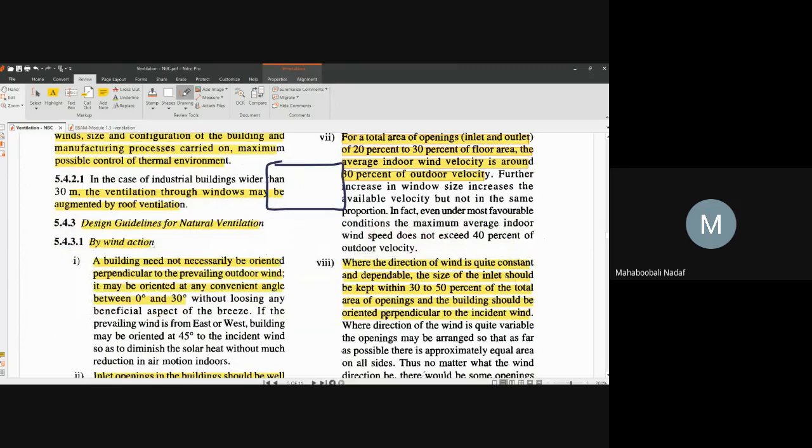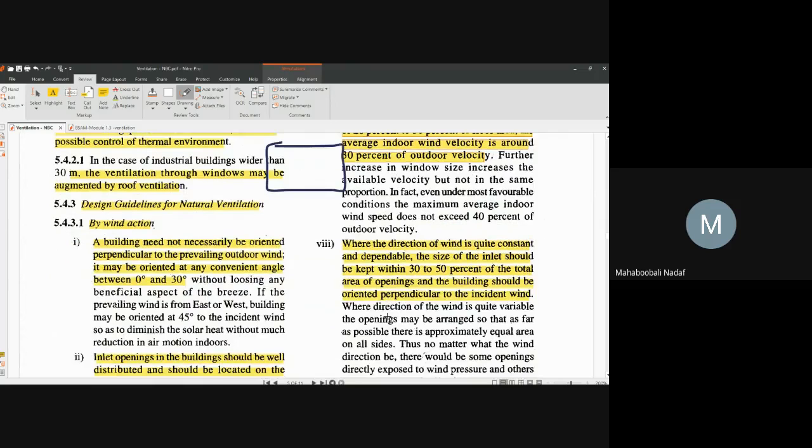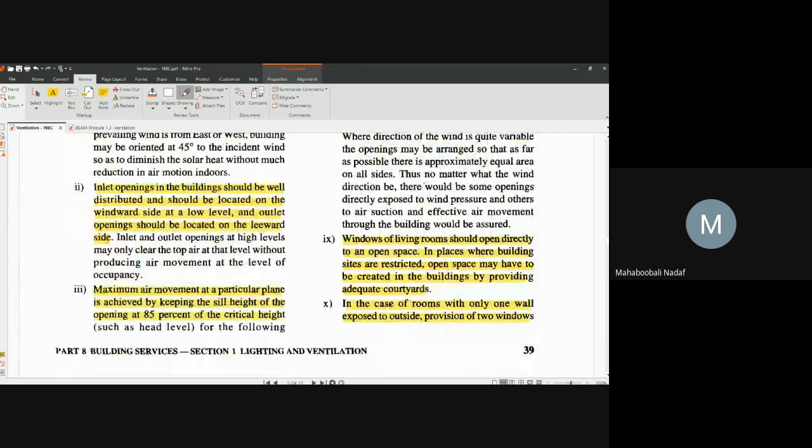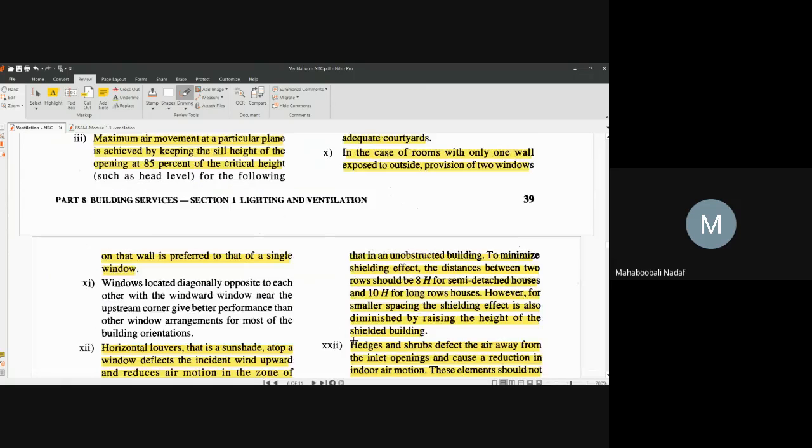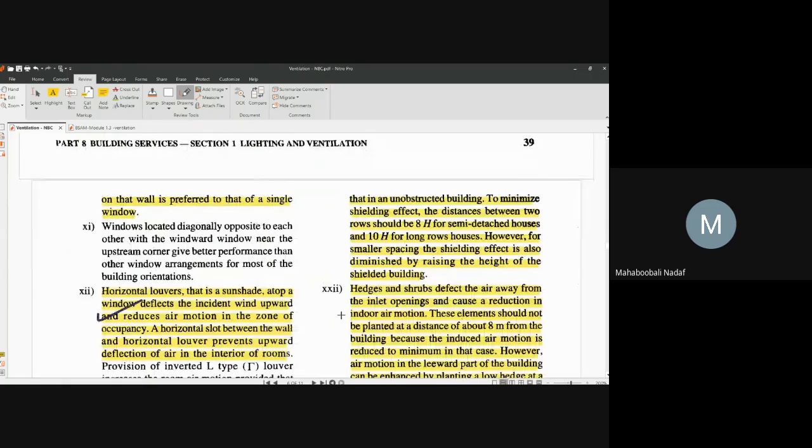Okay, windows in the living room should open directly to the open space. That means windows of the living room should not be given to an enclosed area outside; they should be directly open to the atmosphere. Okay. So many other things are there; you can just go through them.